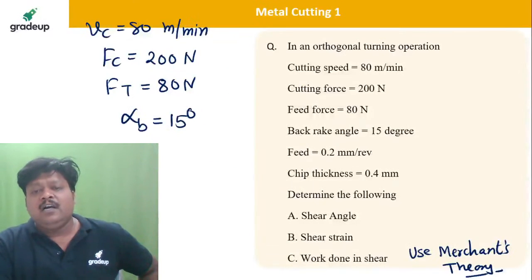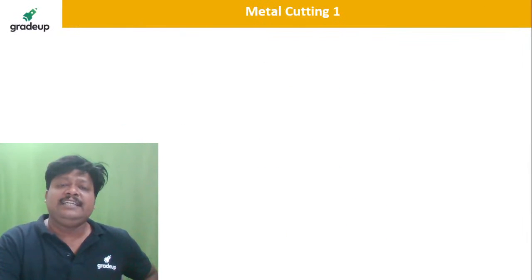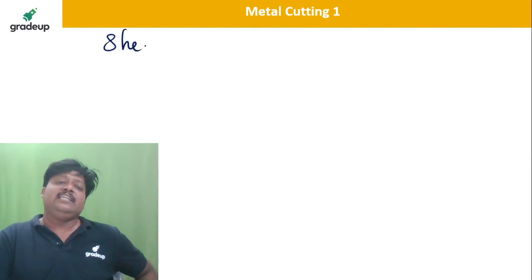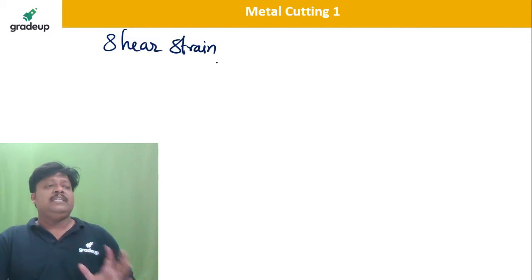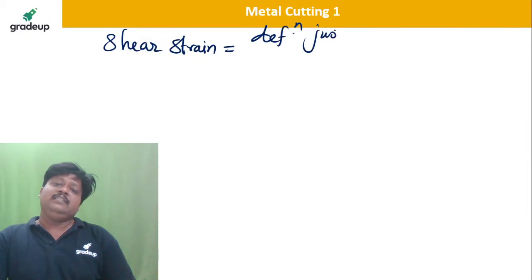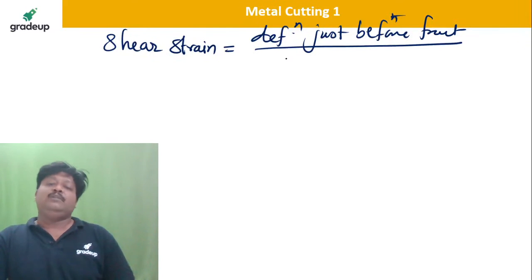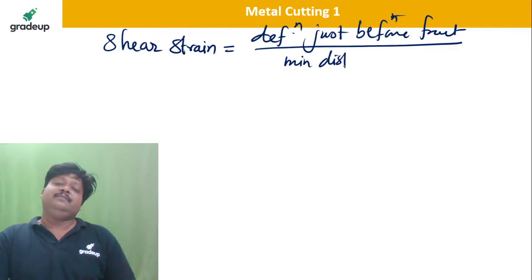Now, we have calculated the shear angle. Next is shear strain. How to calculate shear strain? If time permits, I can definitely show you how to calculate it. It is nothing but the deformation in the chip just before fracture, divided by the minimum distance between the two shear planes.